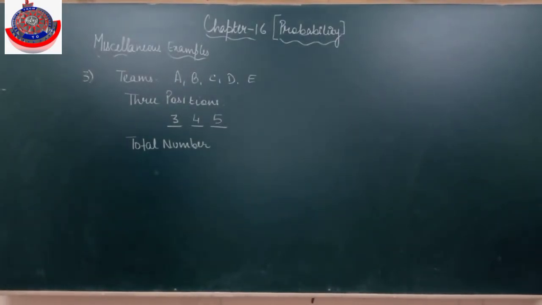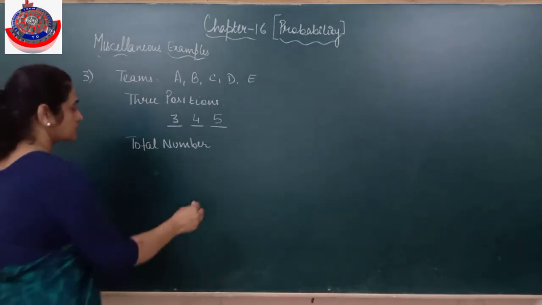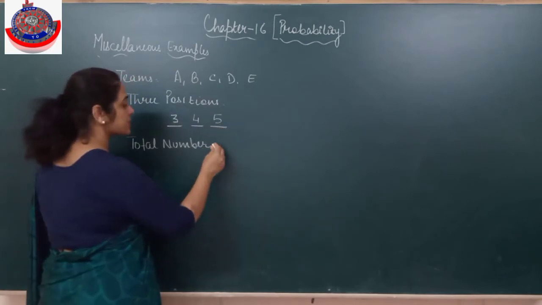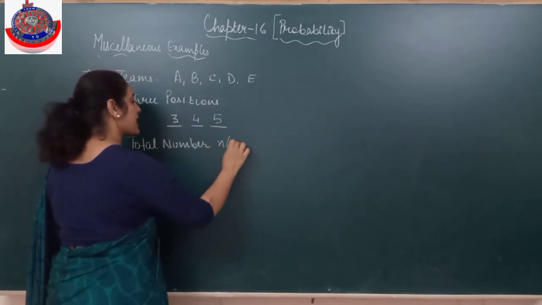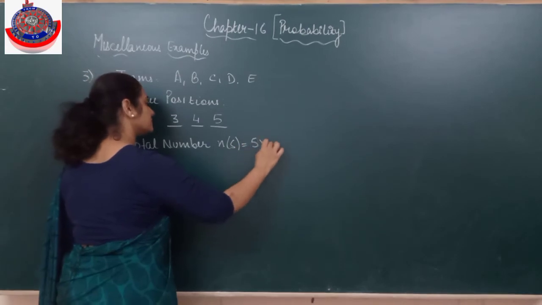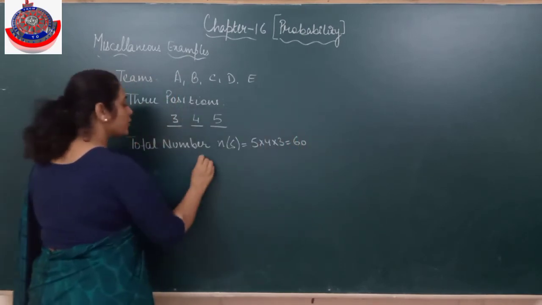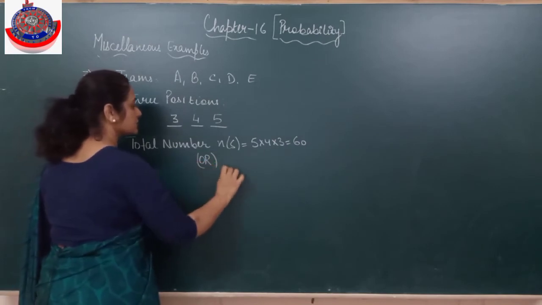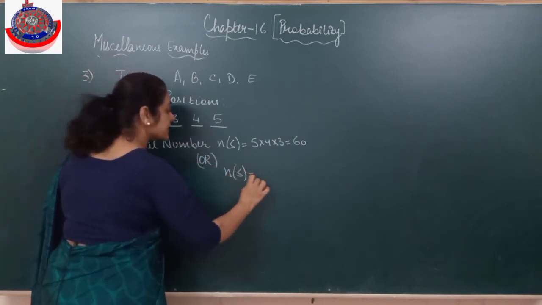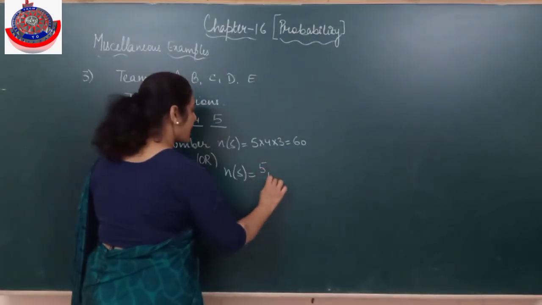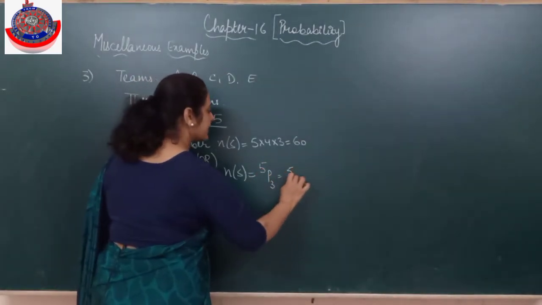So that means the total number of ways these people can be assigned the positions, or you say the number of elements in the sample space, or you say n(S). Or we can do it like this: total possibilities is 5 × 4 × 3, I have 5 people and 3 places to be occupied. That is one and the same thing.